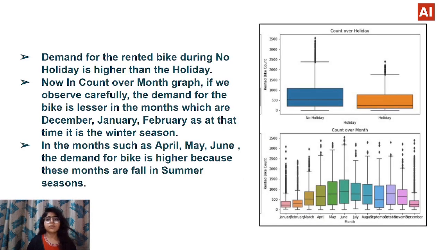So coming to our next slide, let's see the visualization of no holiday and holiday, and months. Demand for rented bike counts during no holiday is higher than the holiday. Now in the count over month graph, if we observe carefully, the demand for bikes is lesser in the months of December, January, February. At that time it is the winter season. In months such as April, May, June, the demand for bikes is higher because these months fall in the summer season. As we all know, the count of bike rents is higher in summer.